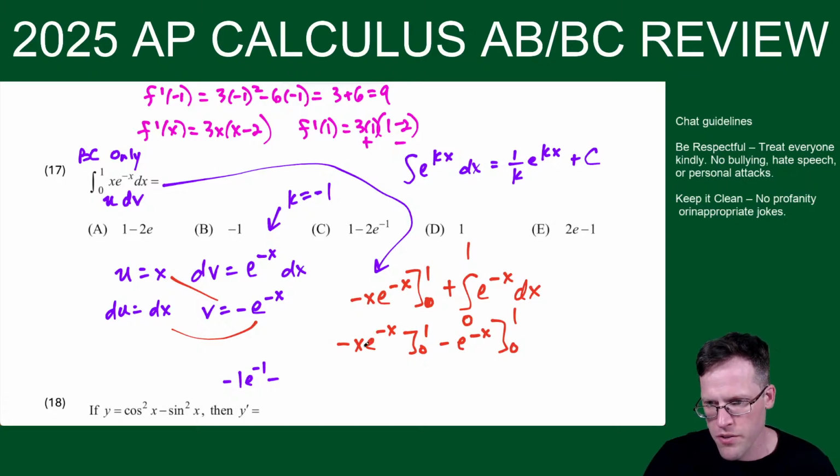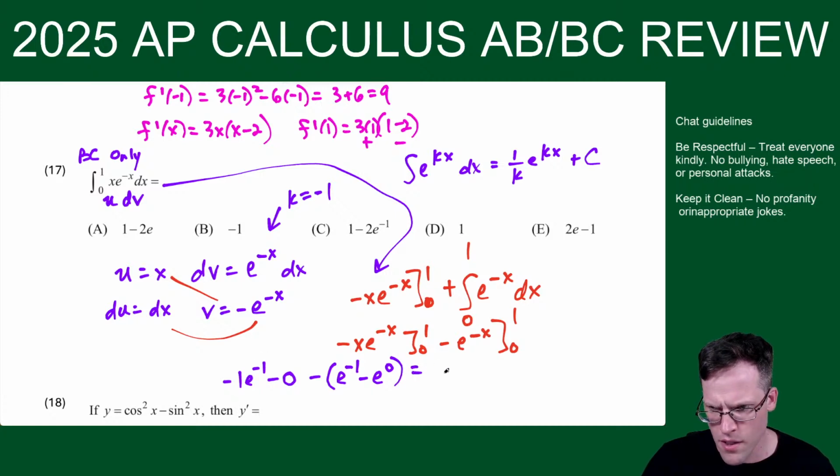But when I plug in 0, see how there's an x in front? That's just going to make 0. And now we have minus, and I'm going to put parentheses for this part because I'm going to simplify this and then distribute the negative after. So we have minus e to the minus 1, and then minus e to the 0 power.